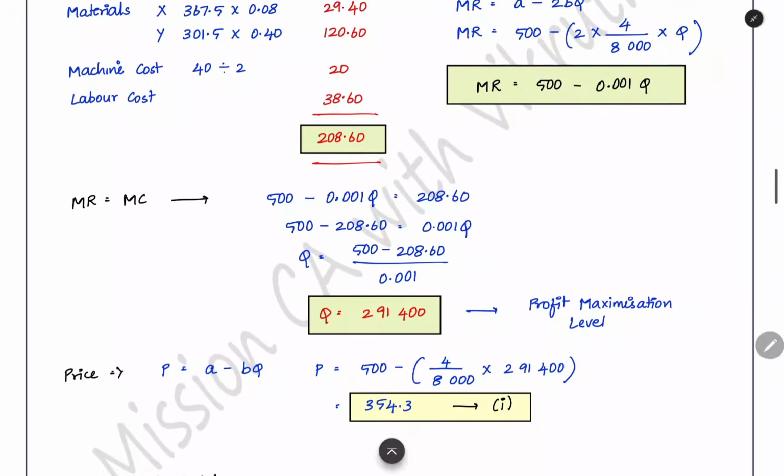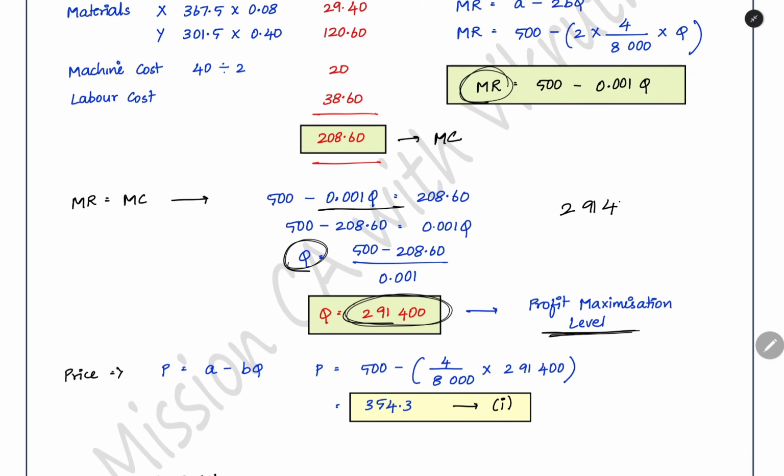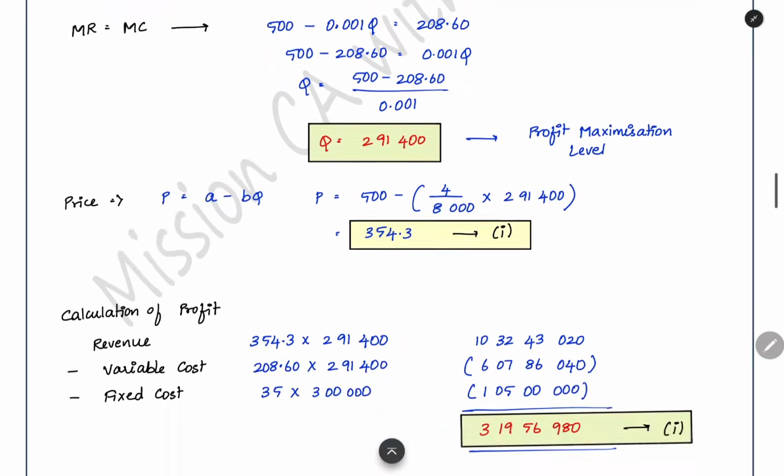Now you have to do MR equal to MC. This 208.6 is the marginal cost per batch. This MR is the marginal revenue equation. When you equate these two, you will get the quantity. Quantity you are getting is 2,91,400. This is the profit maximization level. At the level of 2,91,400 batches production, when you sell it to the people, you will get the maximum profit. What is the price at that quantity?